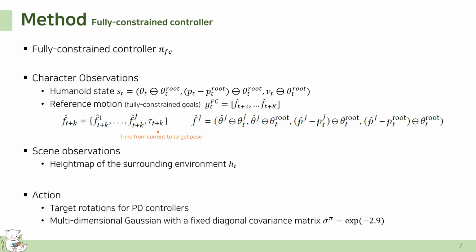Additionally, to enable robust behavior on irregular terrain, the controller receives a height map representing the surrounding environment. This paper uses PD control, where the action is defined as the target joint rotation, modeled as a multi-dimensional Gaussian with a fixed diagonal covariance matrix.